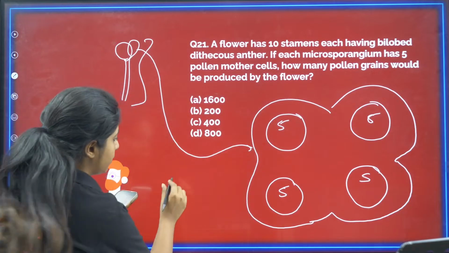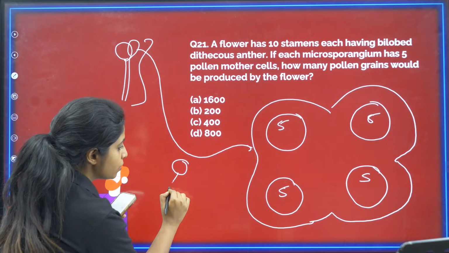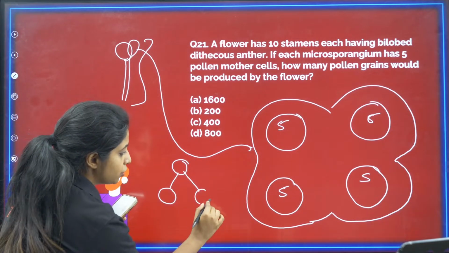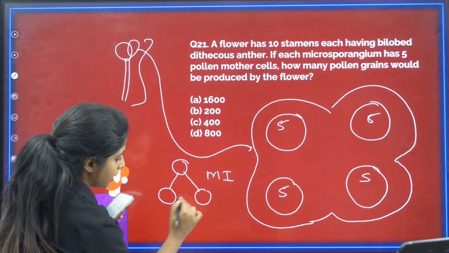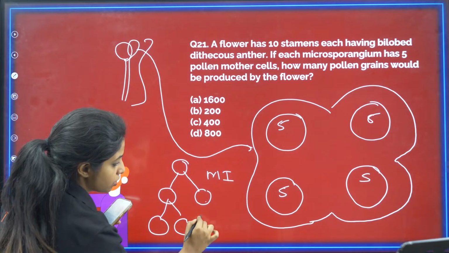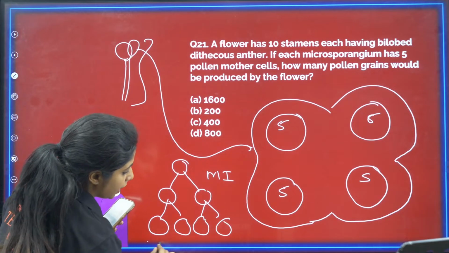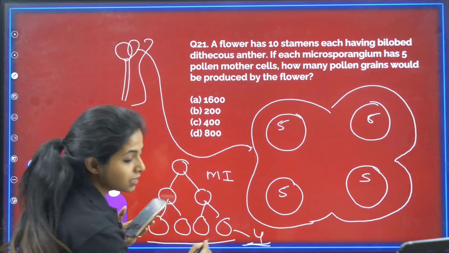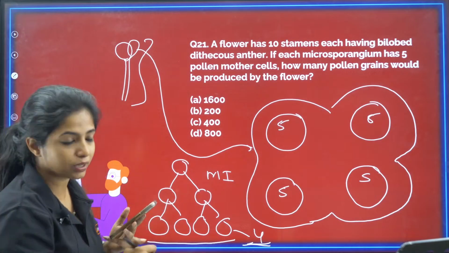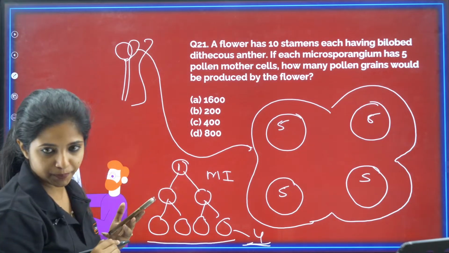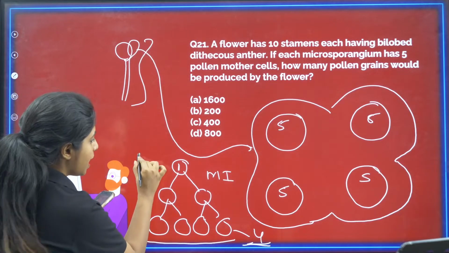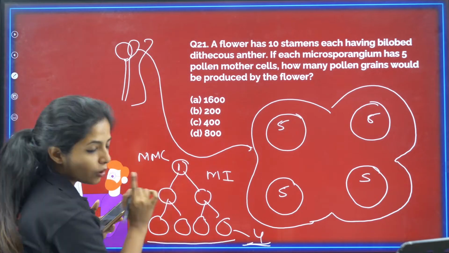One pollen mother cell, my dear children, how does it divide? It undergoes meiosis and divides into 2. This is meiosis 1, and then it undergoes meiosis 2, and at the end you get 4 cells. How many cells? 4 microspores you get from 1 microspore mother cell. From 1 MMC you get 4 microspores.